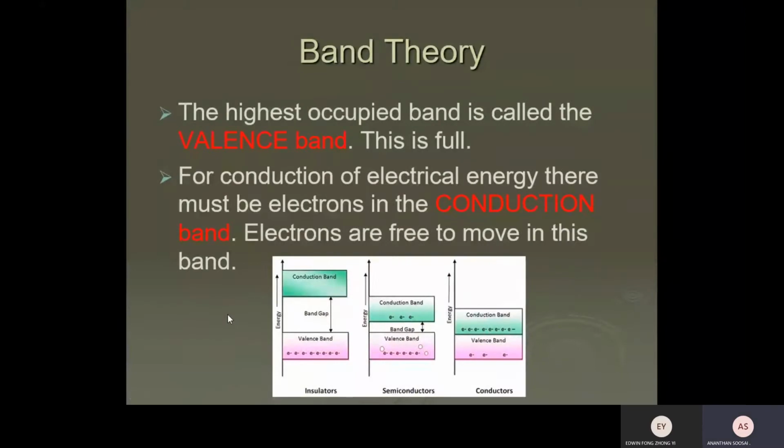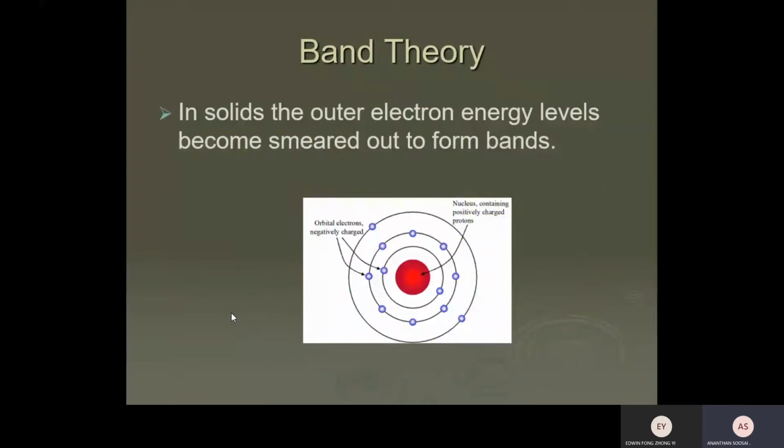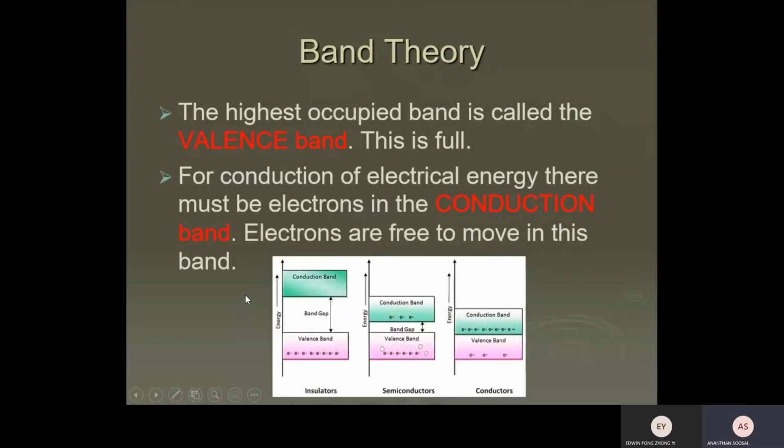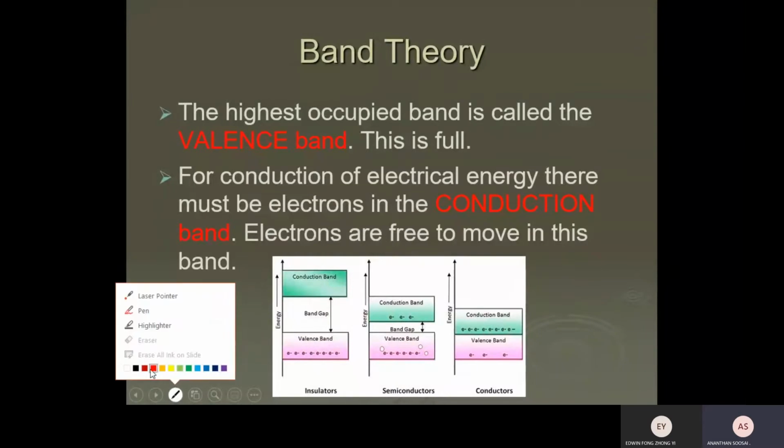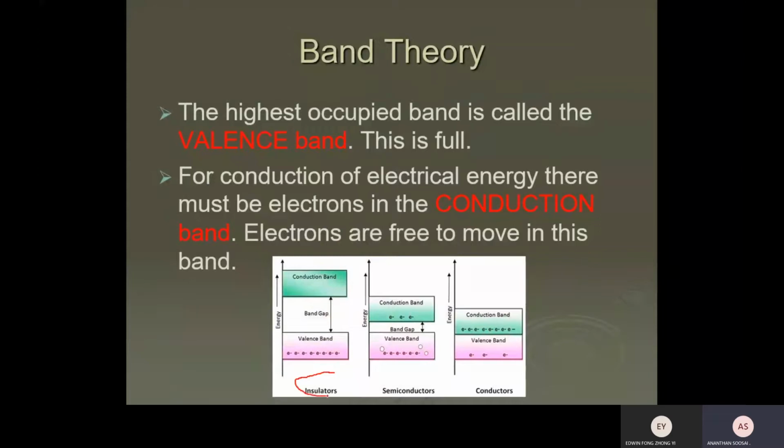The outer valence energy levels, the ones that go towards the end, get closer and form very compact energy levels called bands. The highest occupied band is called the valence band. This is the valence band where the electrons are. You can imagine your nucleus is at the bottom here. This is the lowest energy level.